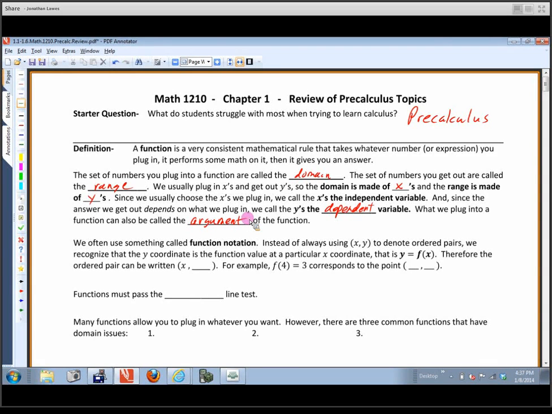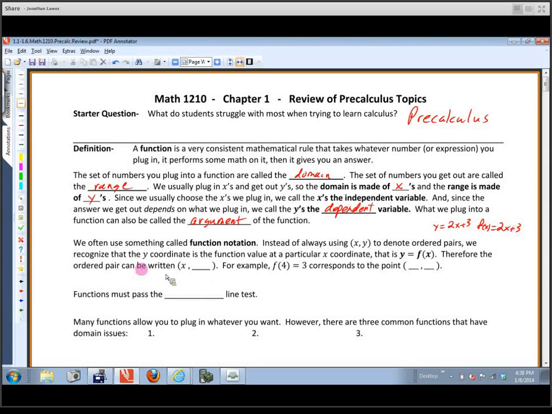And then occasionally we'll use function notation in pre-calculus. We use function notation all the time in calculus. Comes up all the time. So basically, instead of writing xy pairs all the time, we recognize that y is a function of x. The y coordinate is produced by plugging in a particular x coordinate. So y is equal to the function value at that particular x. So instead of writing y equals 2x plus 3, I could write f of x equals 2x plus 3.